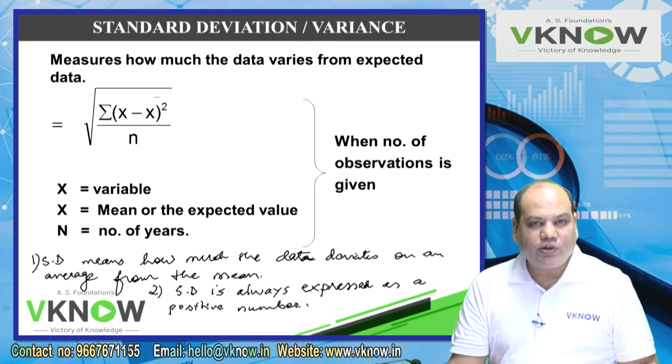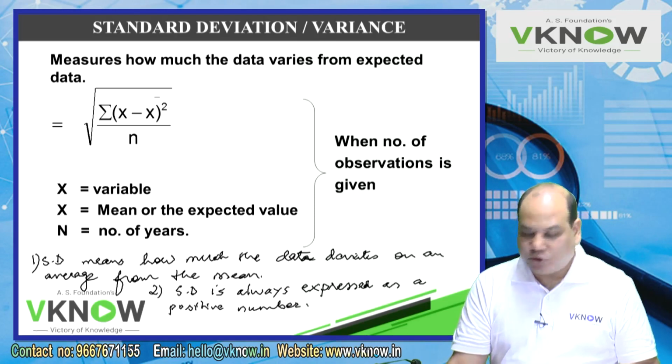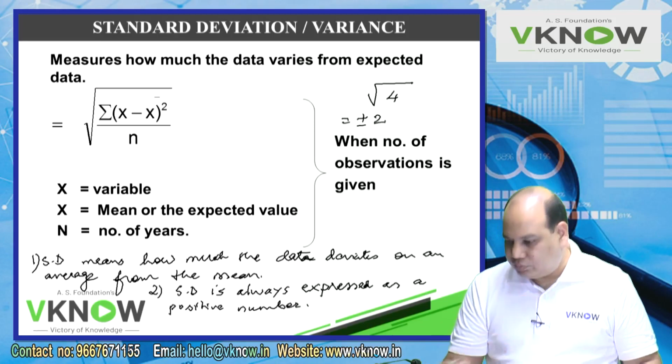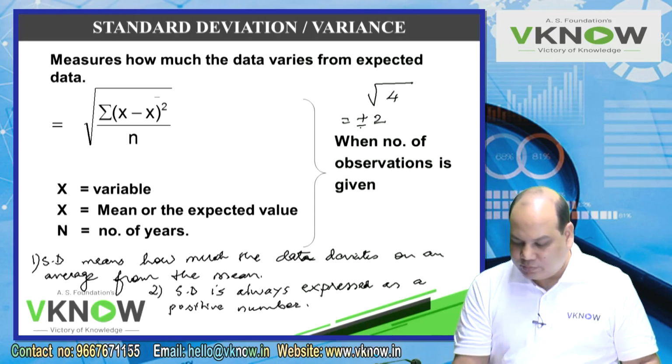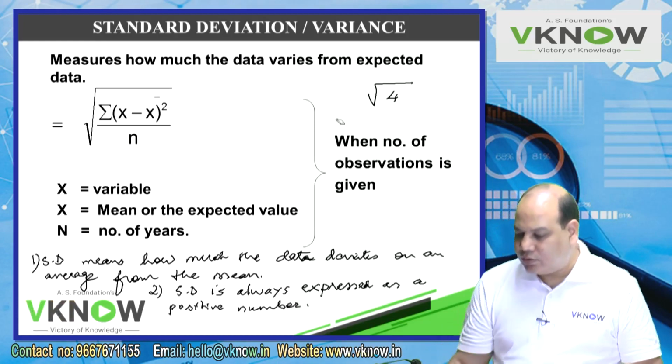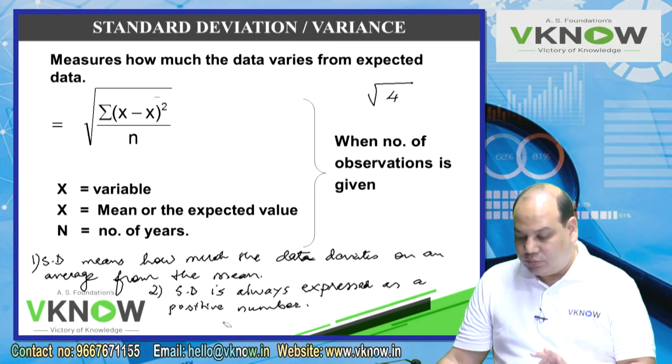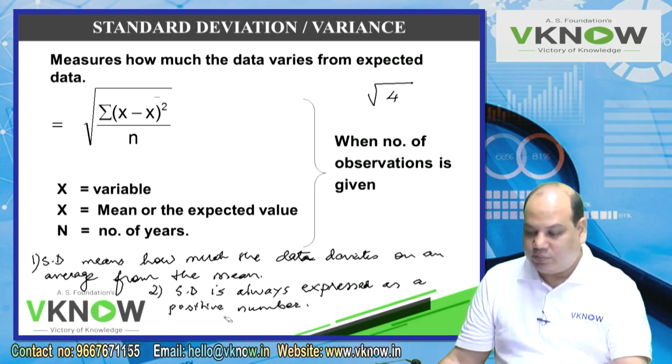Probably in your schools you were taught that if you are taking the square root of, say, 4, you can write plus minus 2. But here I am not going to write minus. Standard deviation is always written as a positive number. That you will remember for this entire chapter.